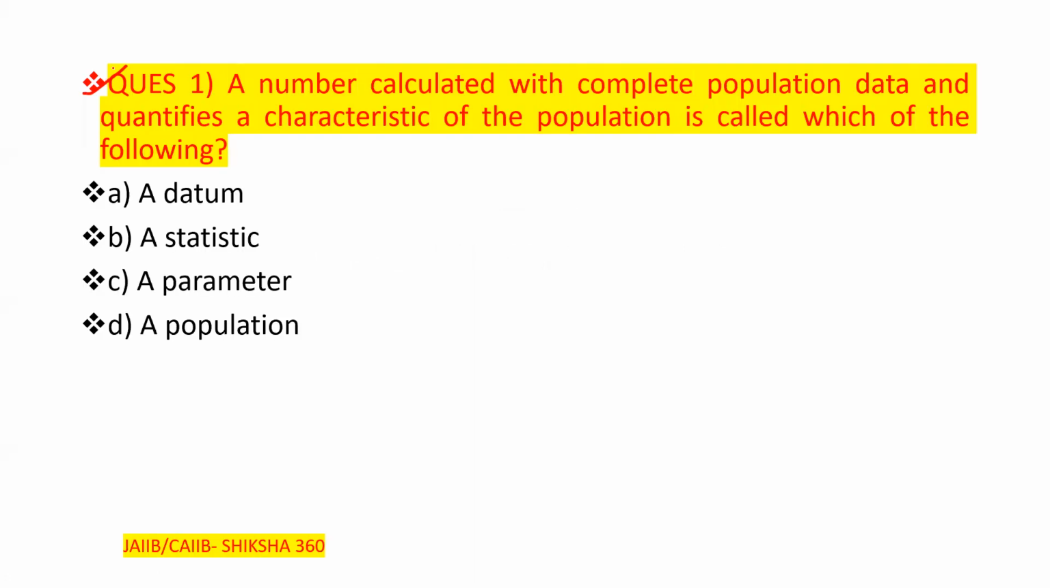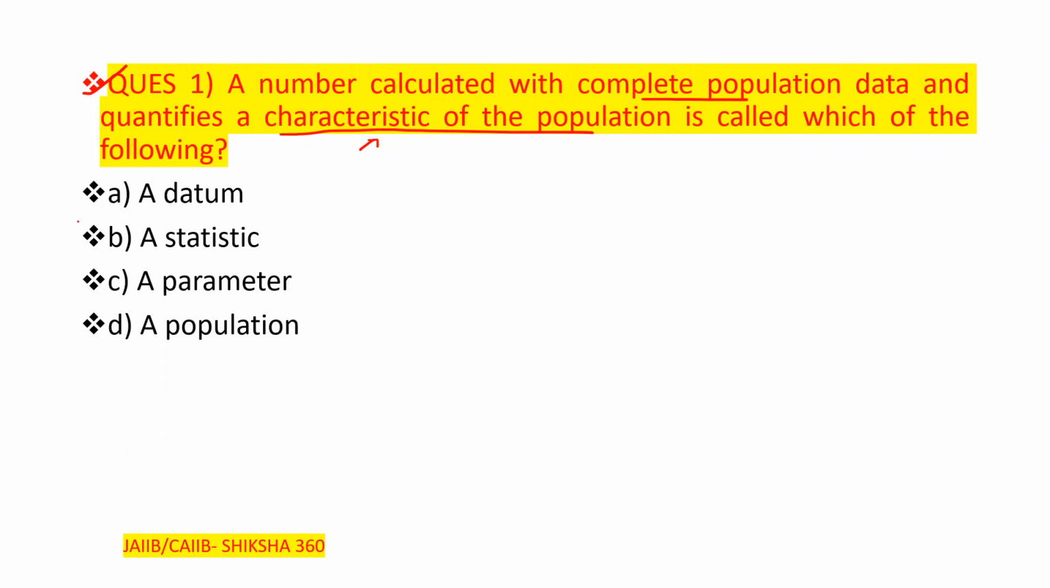A number calculated with the complete population data and quantifies the characteristics of the population. It is called which of the following? Clear? So what they are asking here is a number which we are going to calculate with the complete population data, and it also represents or quantifies the characteristics of the population. What is it to be called?